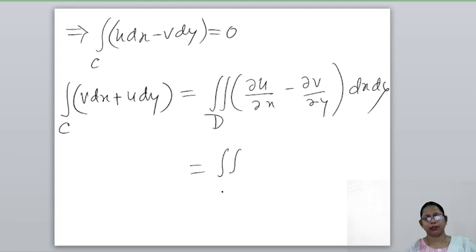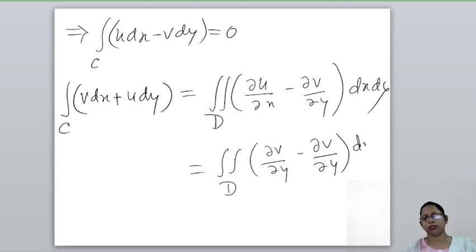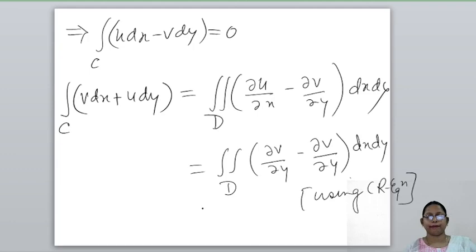This is equal to del u by del x equal to del v by del y minus del v by del y by using the CR equation, that is the Cauchy-Riemann equation, and this is equal to 0.